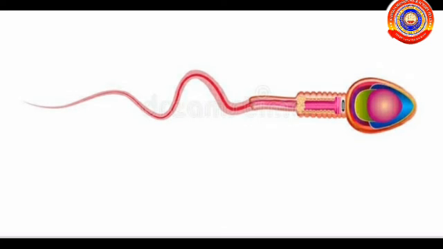Sperms are formed inside a pair of testes located in the scrotal sac outside the abdominal cavity. The testis also produces a male sex hormone called testosterone. Sperms, along with the secretions of glands including the prostate gland, reach the penis and are released outside. This process is called insemination.